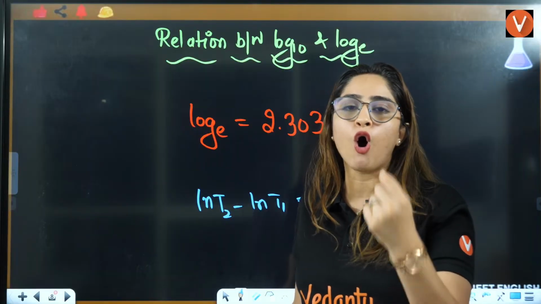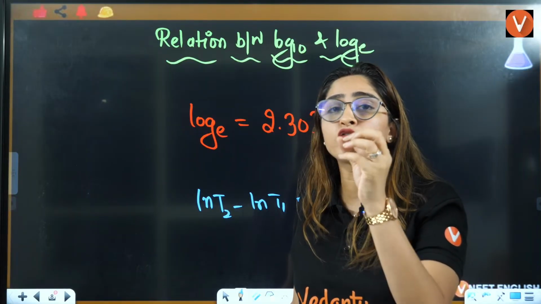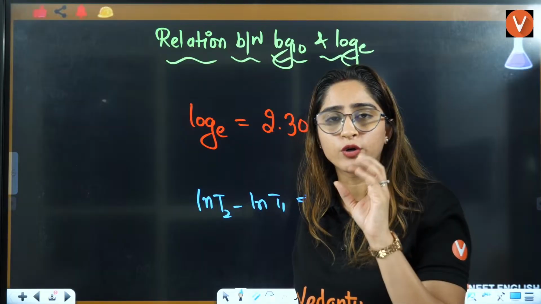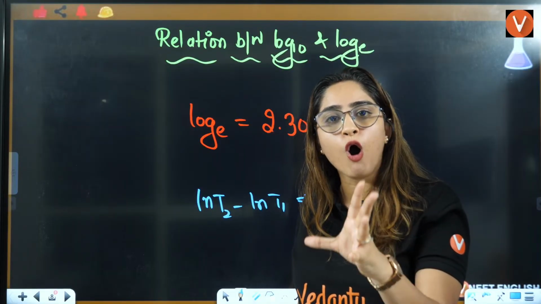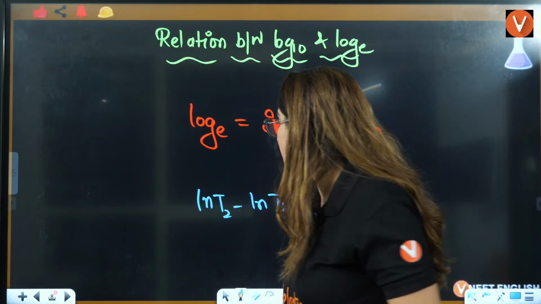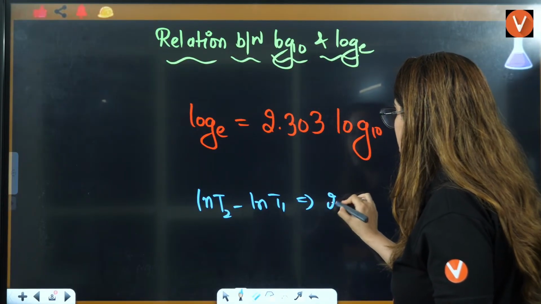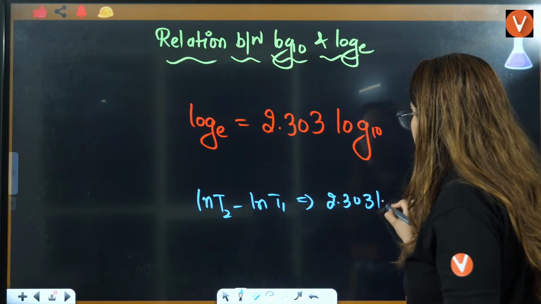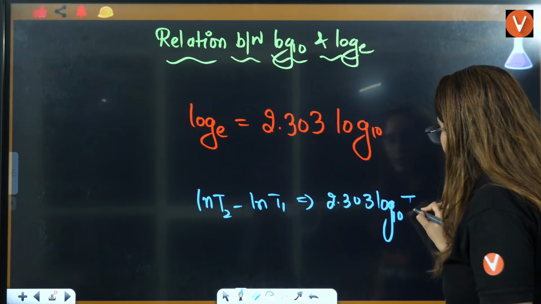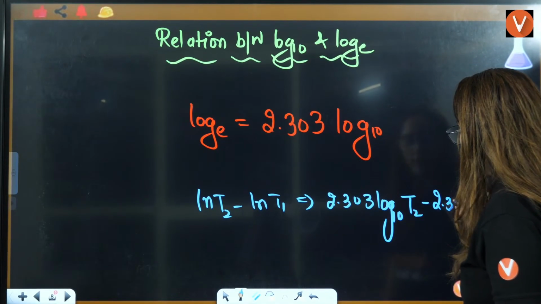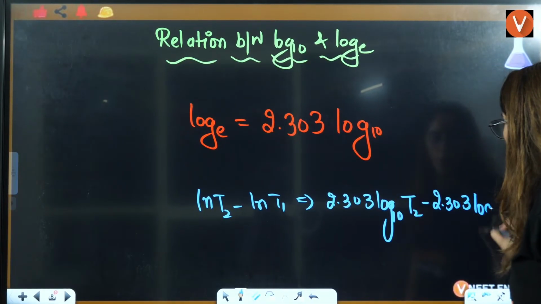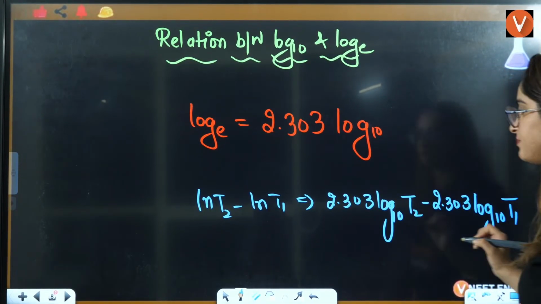We don't know the values of log base E, we have no idea on that. We know the value of log base 10. That's why we will convert it into, or you can say just take, 2.303 log base 10 T2 minus 2.303 log base 10 T1.